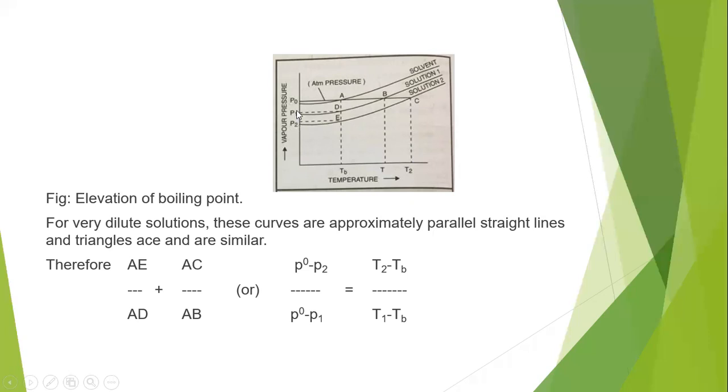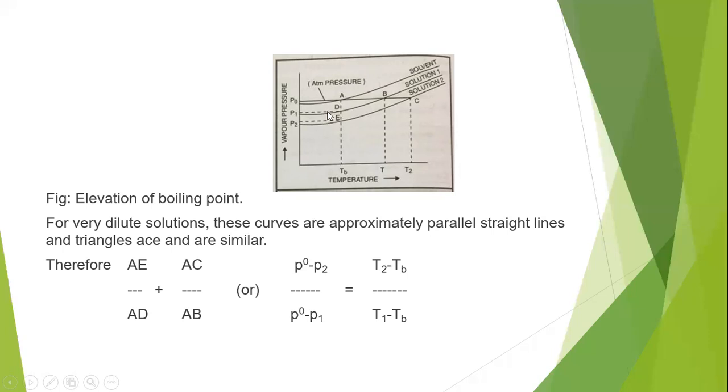The vapor pressures are P0 for the pure solvent, P1 for solution 1, and P2 for solution 2. This graph is drawn at atmospheric pressure for very dilute solutions, since in general all colligative properties are applicable for very dilute solutions, as we already know. For very dilute solutions, these curves are approximately parallel straight lines, and the triangles are similar.